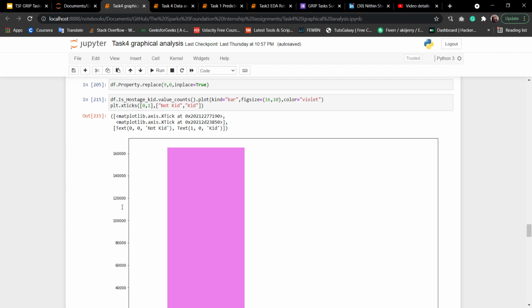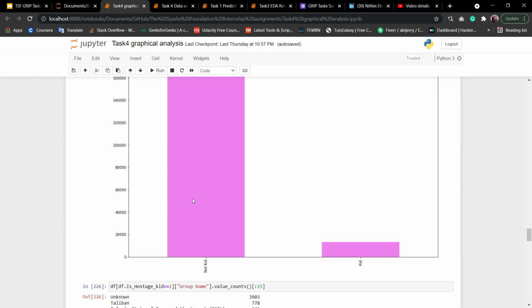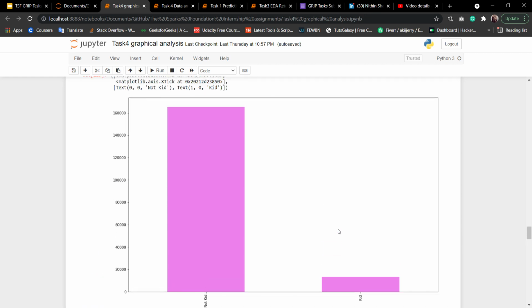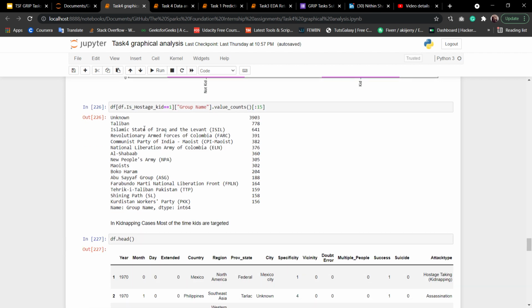And then we have the hostage type, whether it is a kid. Most of the time the hostage is not a kid, and sometimes the hostages are kids. Then, according to the group name, what are the target types? The Taliban targets kids most of the time. So these are some of the top groups who target student kids.